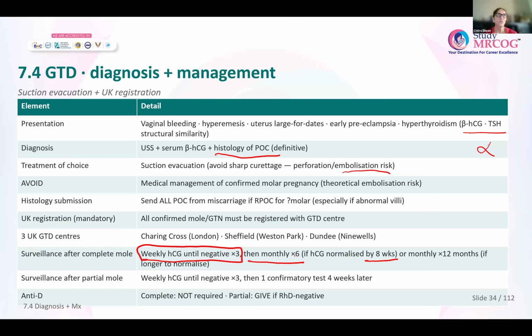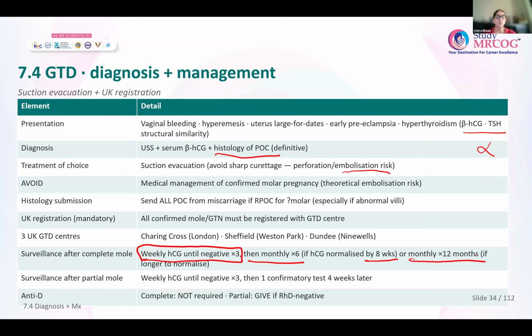This is for those where the beta HCG comes down to normal within 8 weeks of termination of the pregnancy. Okay. If by 8 weeks the beta HCG has not come down to normal, the follow-up is monthly for 12 months. Okay. I hope this is clear to all of you.